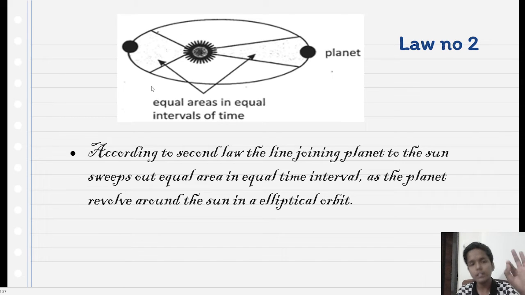So Kepler is telling, according to the second law, that the line joining a planet to the sun sweeps out equal area in equal intervals of time as the planet revolves around the sun in its orbit. Here it says that this area is equal to this area. The second law is about this much only.